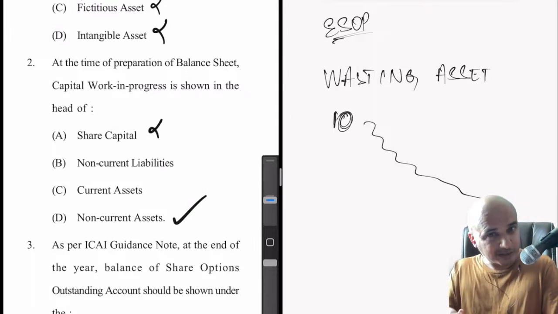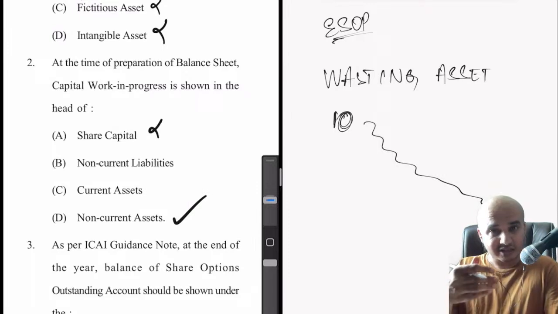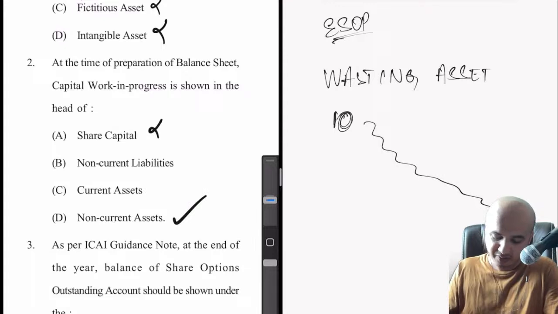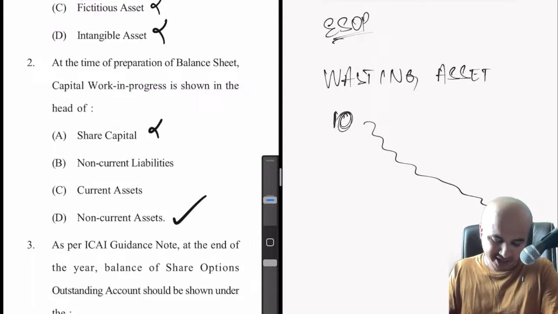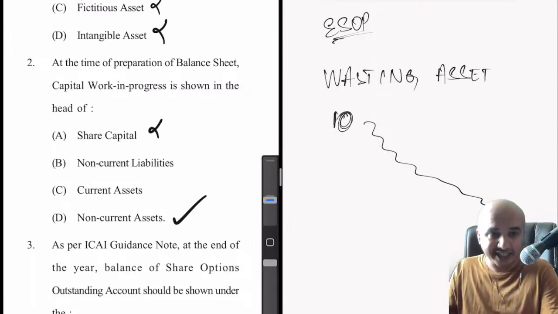But once it is complete, it becomes an asset. So what type of asset? An asset whose benefit lasts long. That means it's a fixed asset, or in other words, non-current asset. So the right option in this case would be option D.